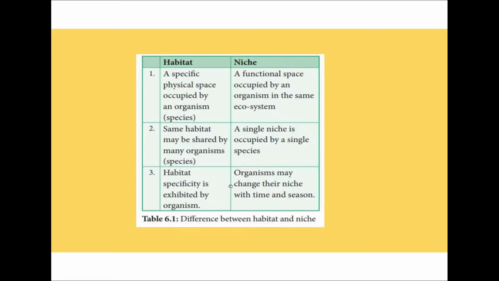Now let us see the differences between habitat and niche. A habitat is the specific physical place occupied by an organism, whereas niche is the functional space occupied by an organism in the same ecosystem. The same habitat may be shared by many organisms, whereas a niche cannot be shared. A single niche is occupied only by a single species. Habitat specificity is exhibited by the organism, whereas an organism may change its niche with time and season.